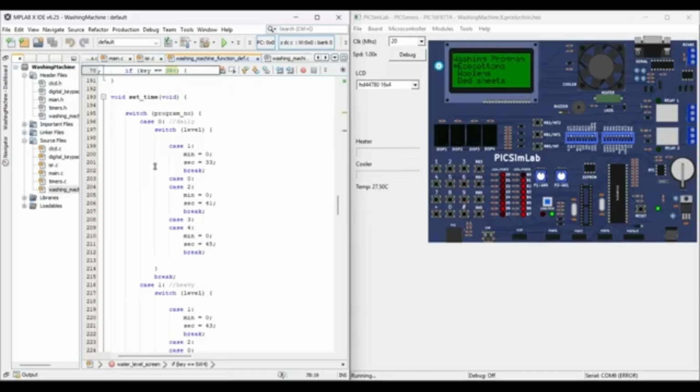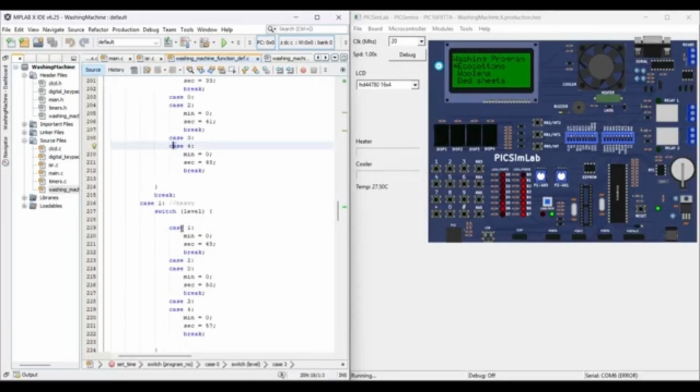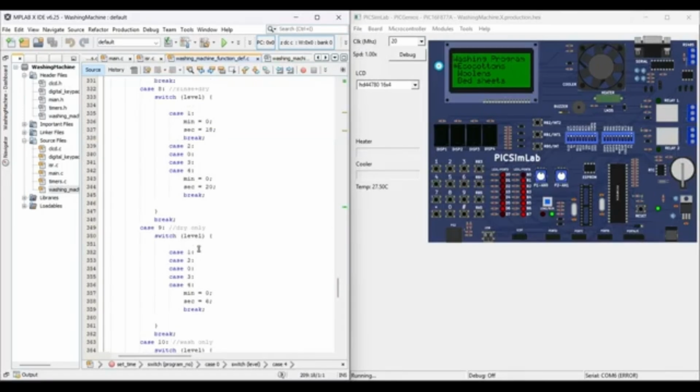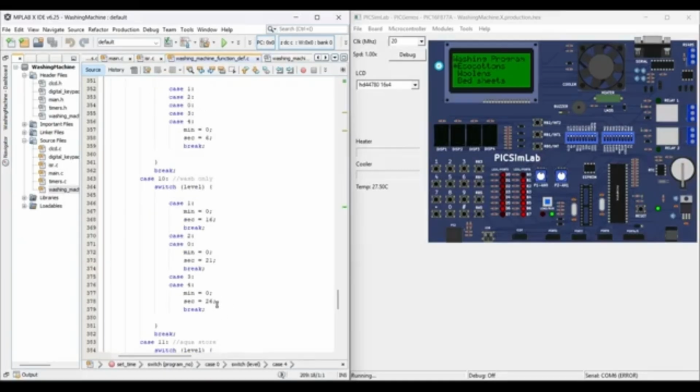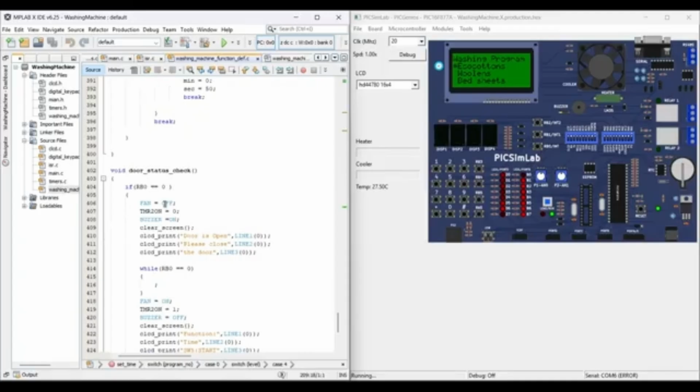But for this simple demo, we have used switch case for every daily washing program. The case one minimum time. This is the low time, medium, high, and max. So we have given the time in minutes required for each program here. Like dry only mode will only dry, so there is no need for anything else. It will directly start from the dry cycle. And the door status check.